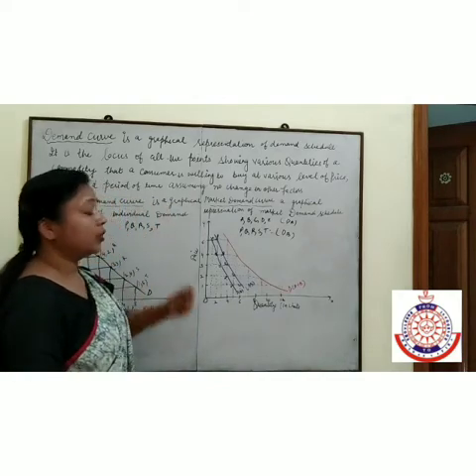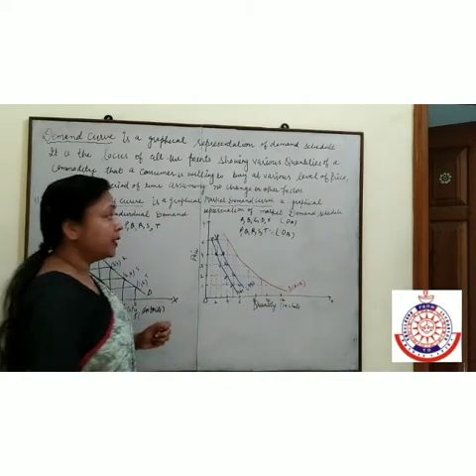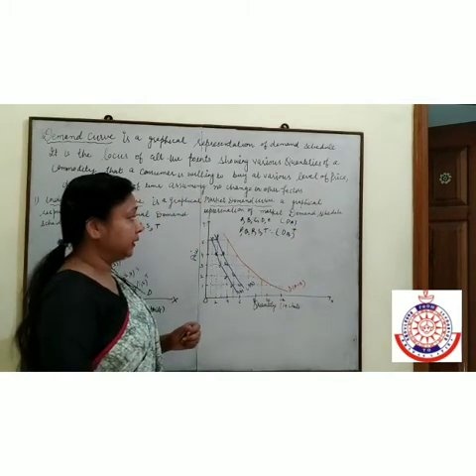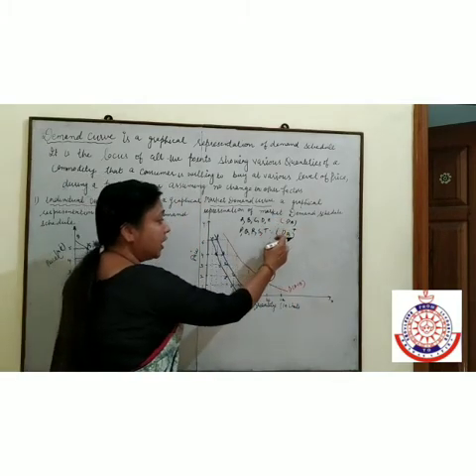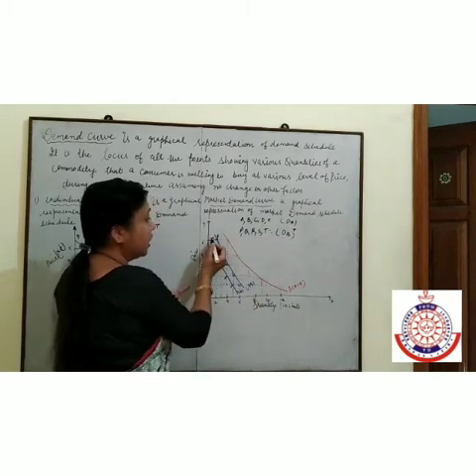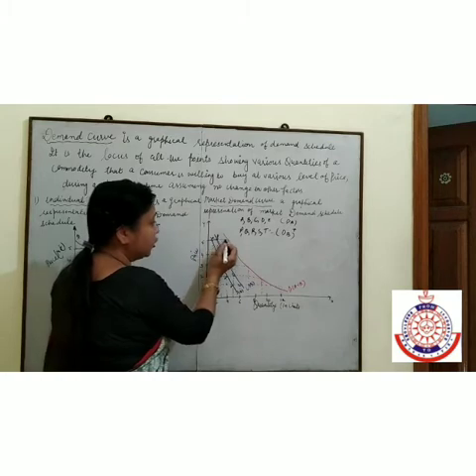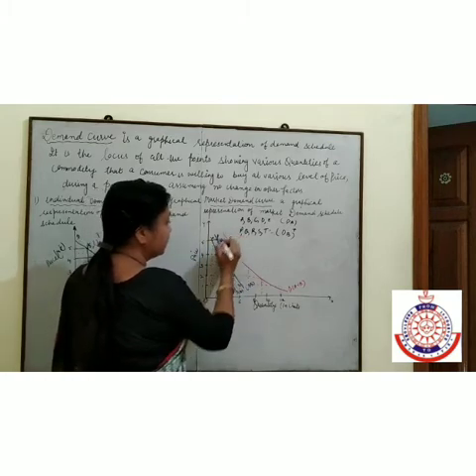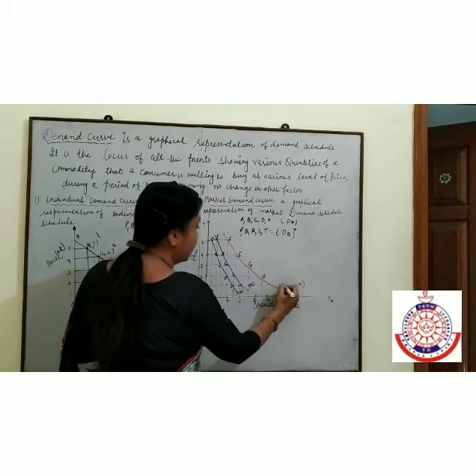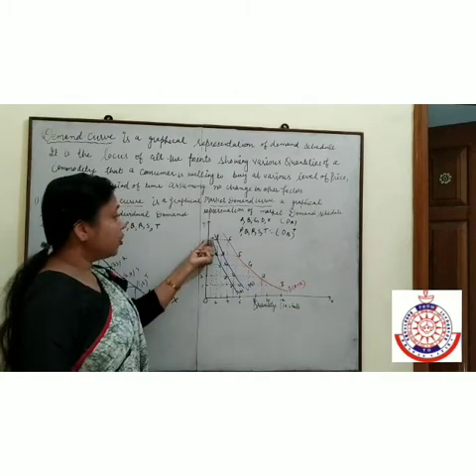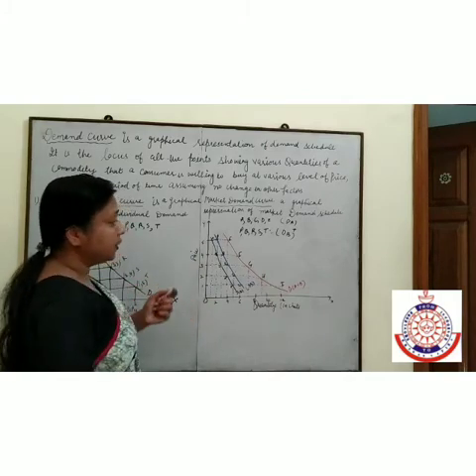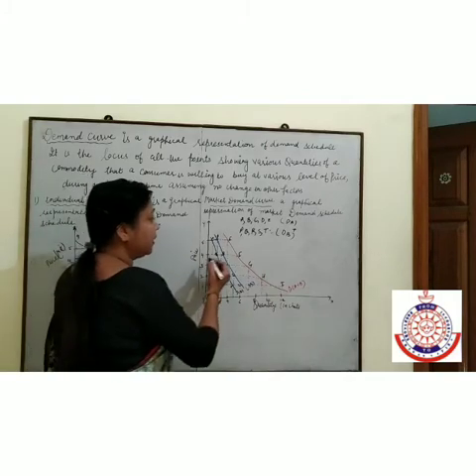But here we are talking about the market demand. Market demand means we add both the demands, demand of A and demand of B. It is a horizontal summation. A plus B gives a new point, that is E, F, G, H, I. The horizontal summation of individual demand schedules is known as the market demand schedule.